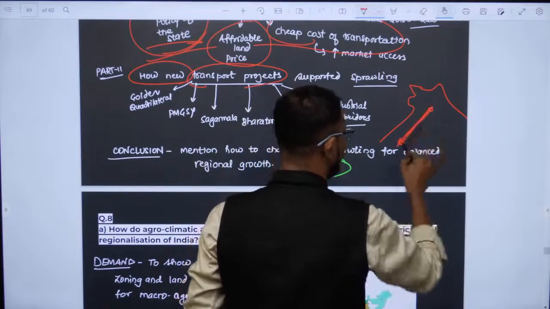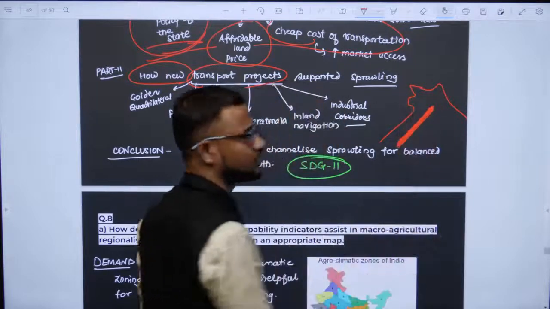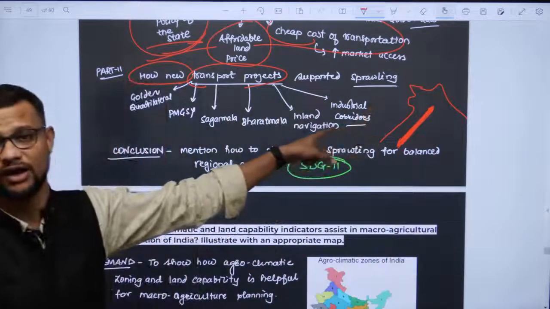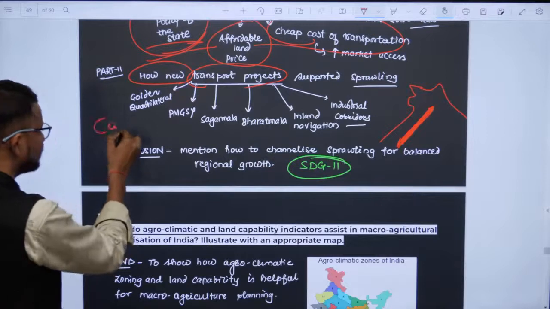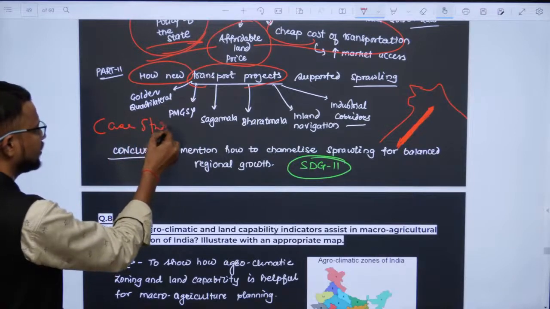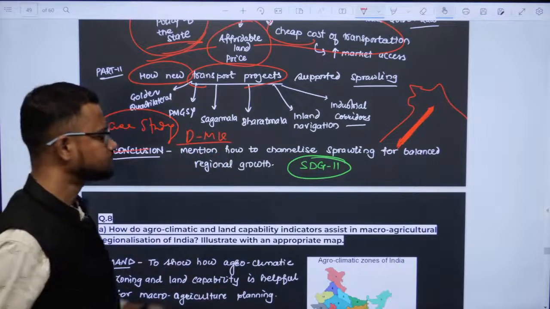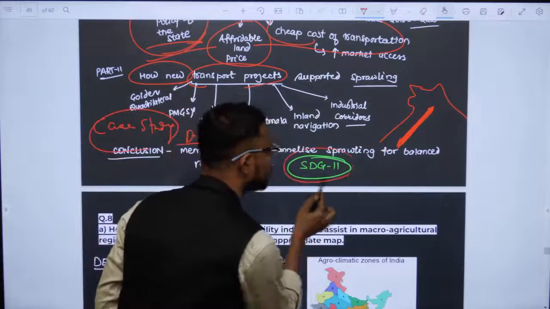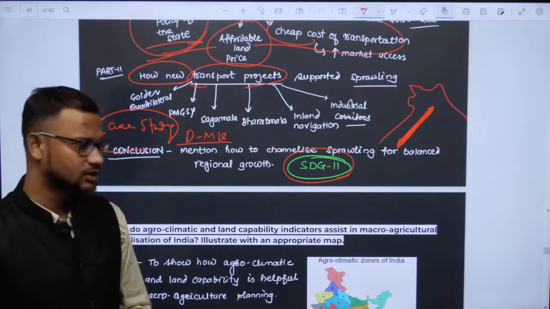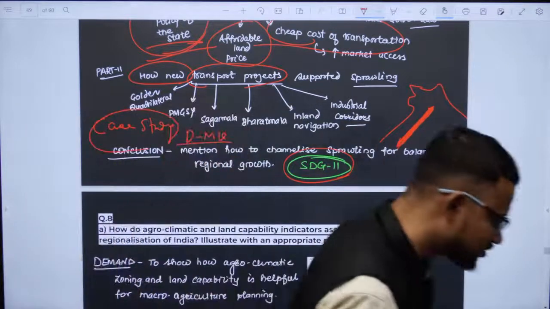You will find increasing urban sprawl along the Delhi Mumbai industrial corridor. You can write a case study about urban sprawling along the Delhi Mumbai industrial corridor, DMIC, and connect it in the conclusion with the SDGs.